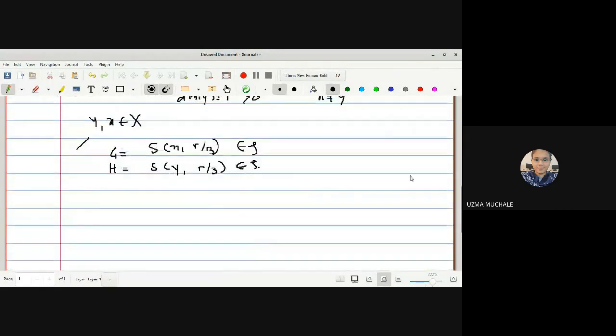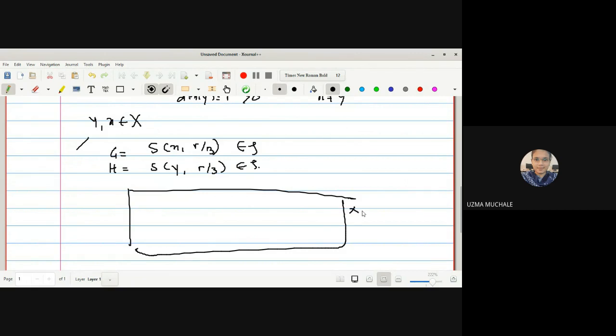Is it okay? Simply I have selected one open sphere with center at x and radius r by 3, and another open sphere with center at y and radius r by 3 itself. Okay. So let me show you how it happens. First,